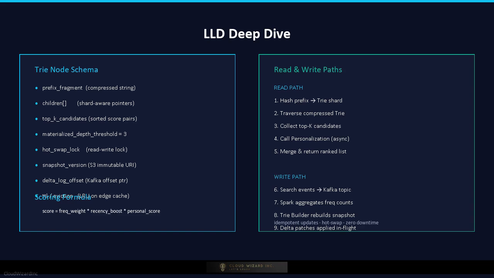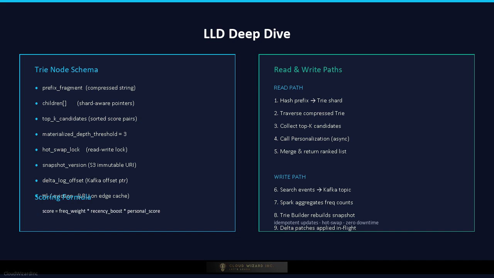Now the low-level design deep dive. The tree is stored as a serialized data structure in shared memory on each serving node, enabling zero-copy reads. Each tree node contains the compressed prefix string, a pointer list to child nodes, and a fixed-size sorted array of the top k query score pairs.